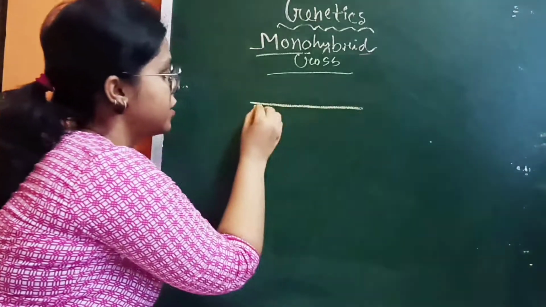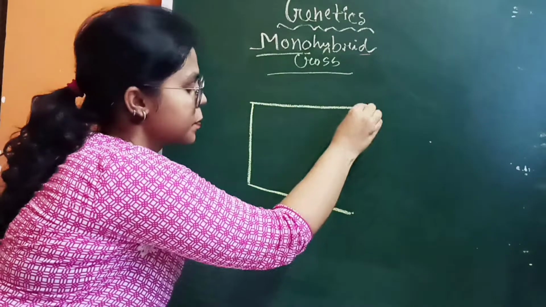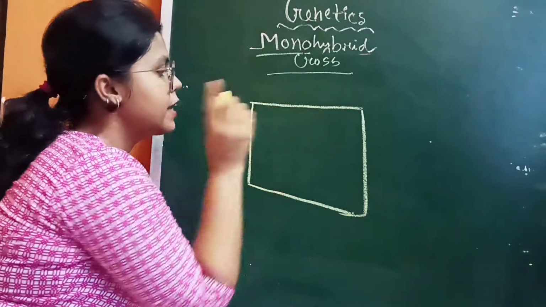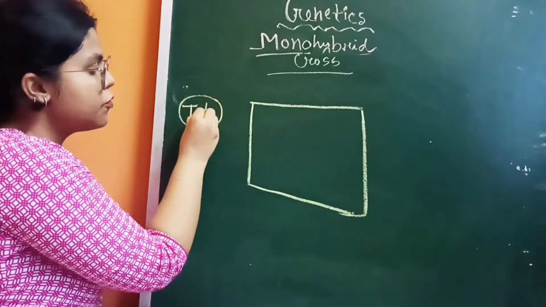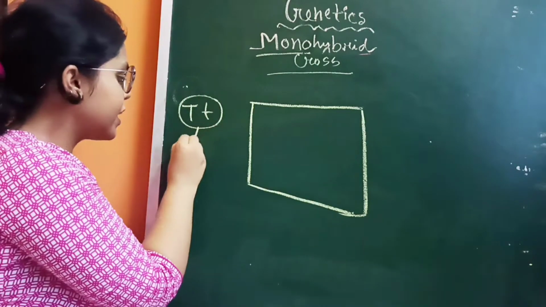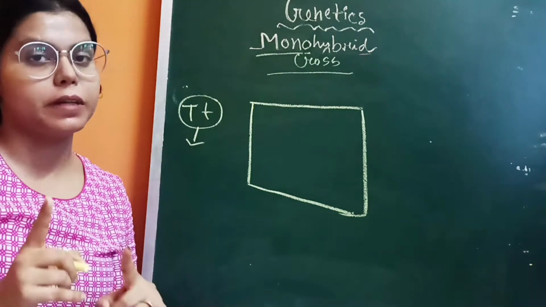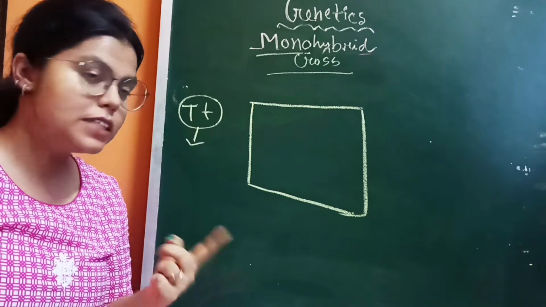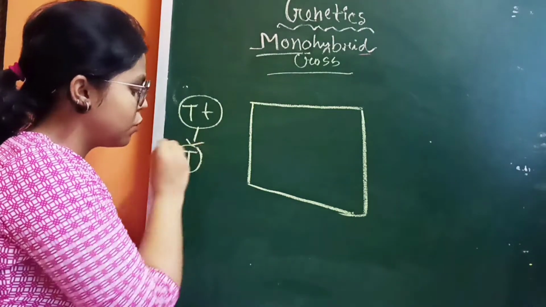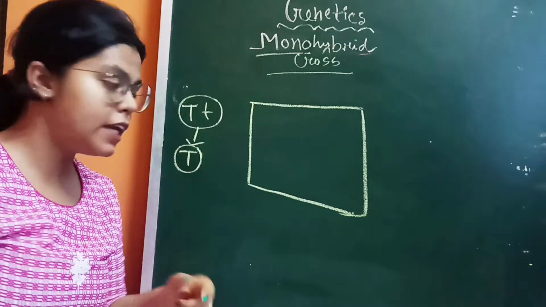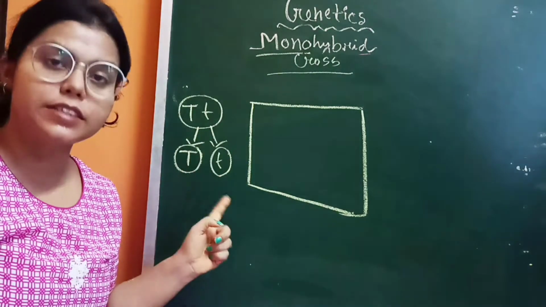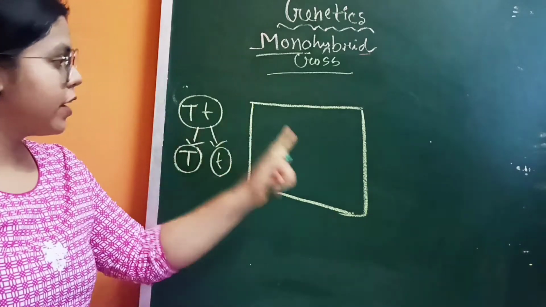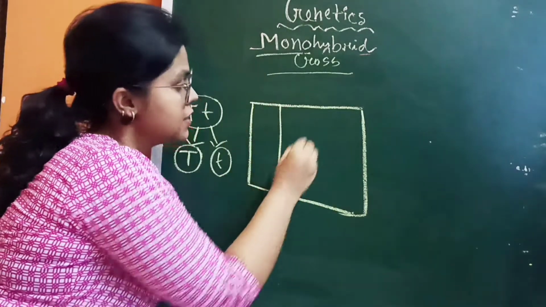So this is the checkerboard. Okay, so we got capital T, small t. Here I am writing capital T, small t. So from the capital T, small t, we can get two types of gamete, right? One gamete has the dominant allele and another gamete has the recessive allele. So here now you can see.